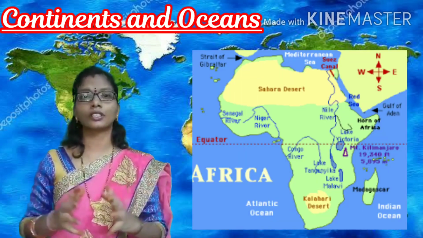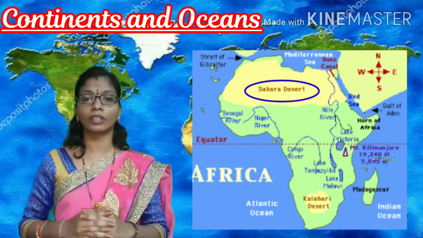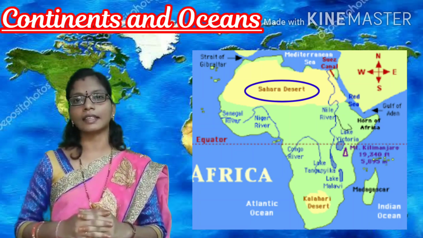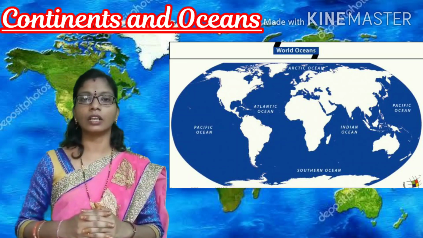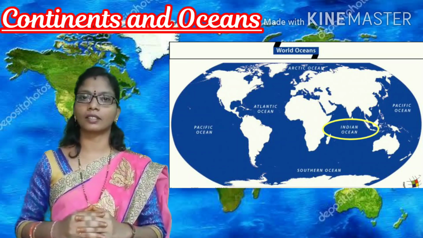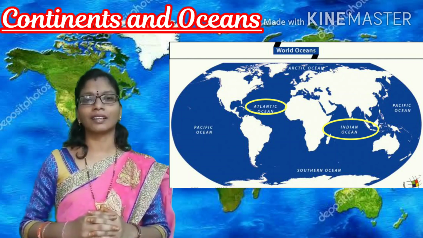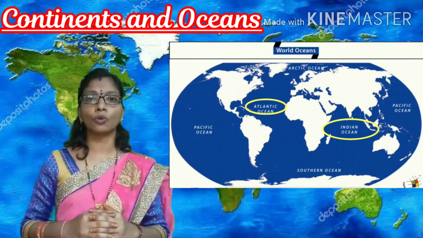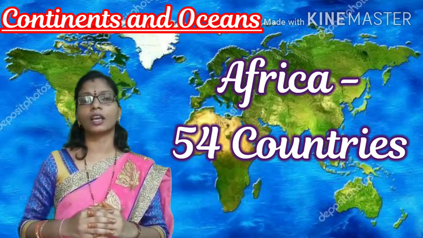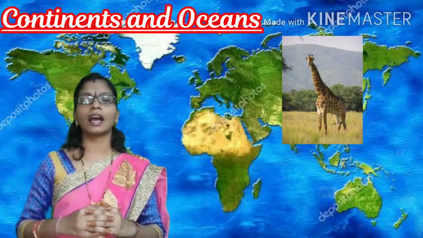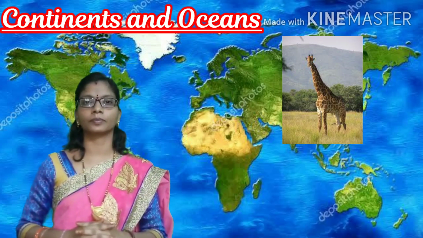And the world's largest and hottest desert, the Sahara Desert, lies in this continent of Africa. To the east of Africa lies the Indian Ocean and to the west lies the Atlantic Ocean. And there are 54 countries in the continent of Africa. And the world's tallest animal, the giraffe, and the largest animal, the African elephant, are found here.